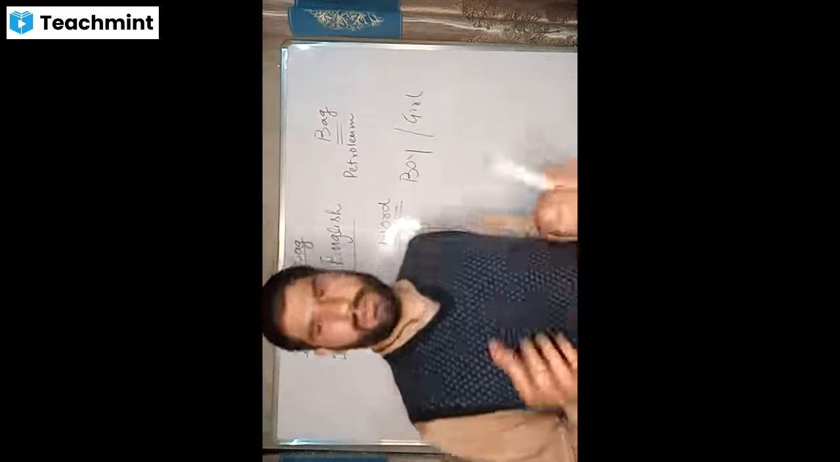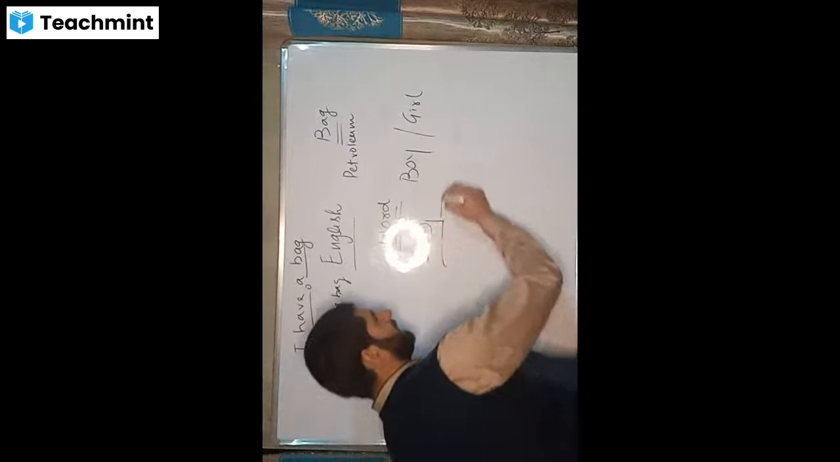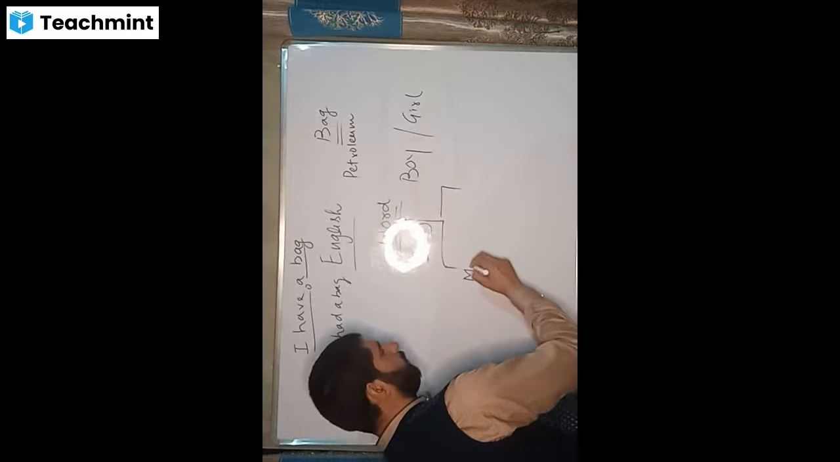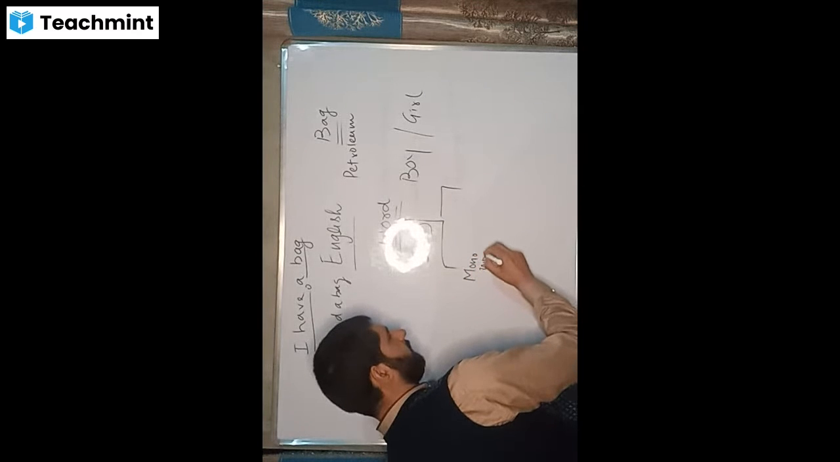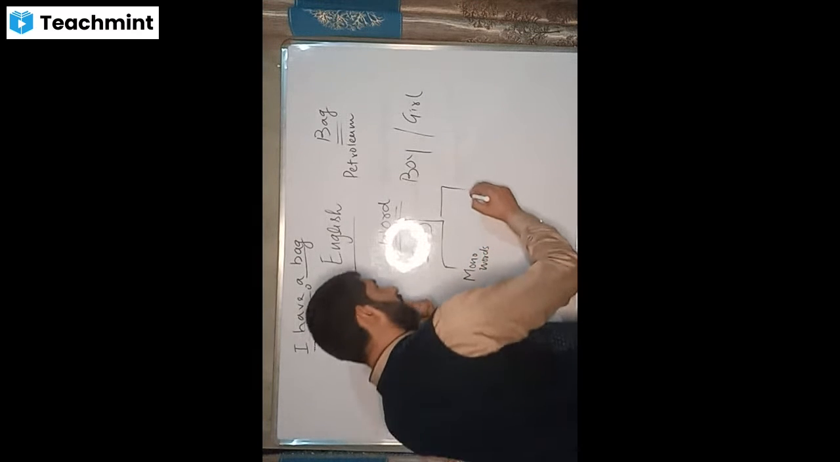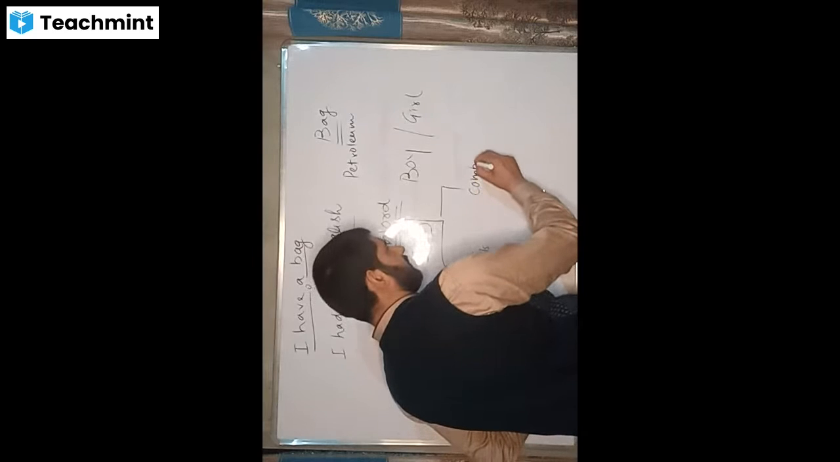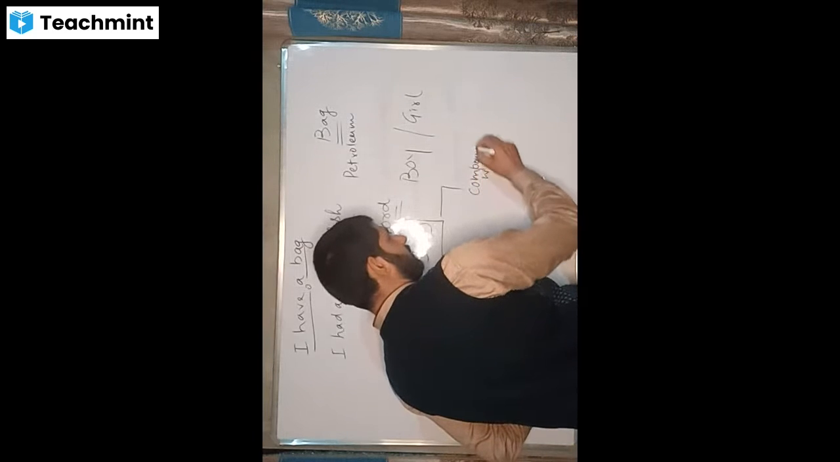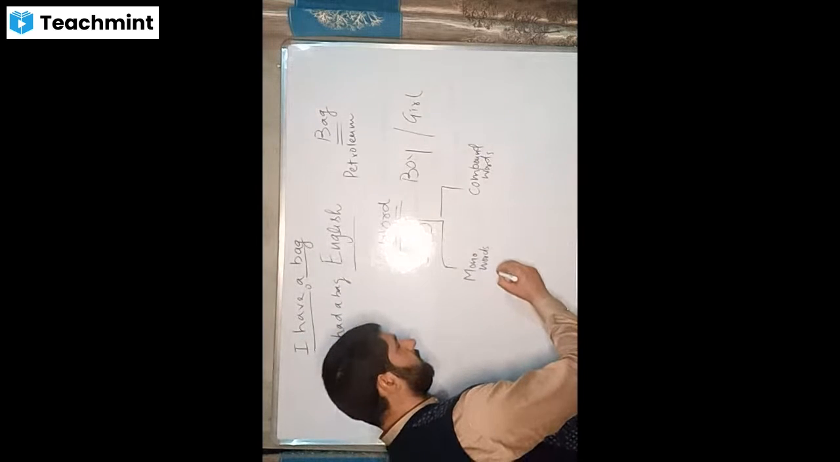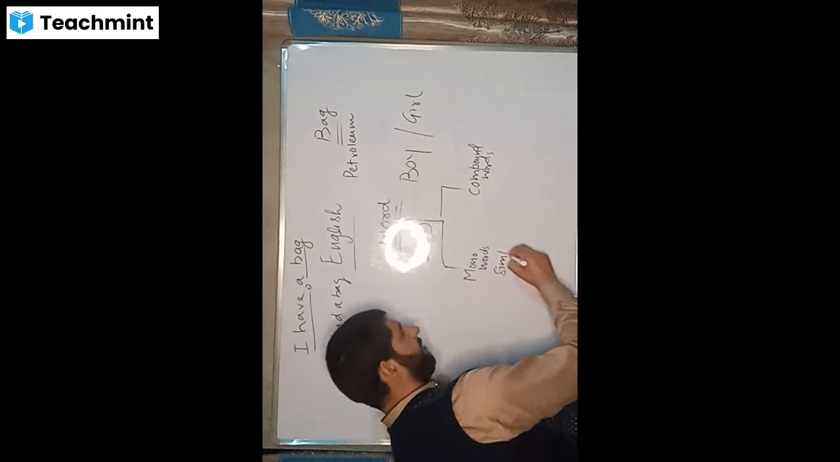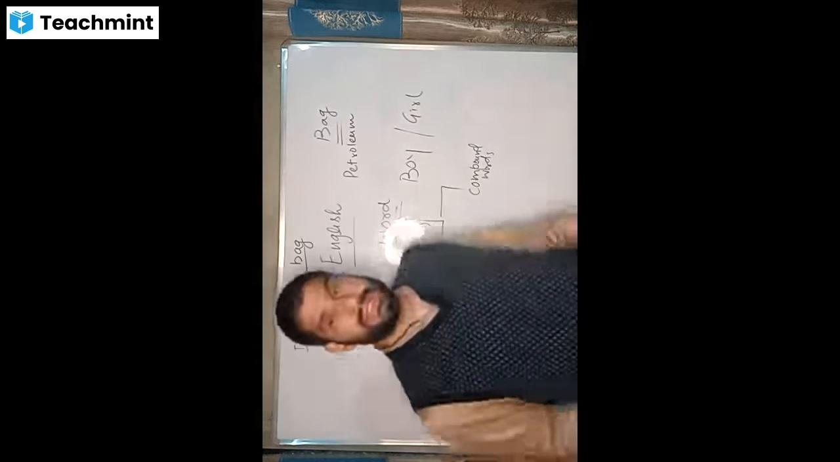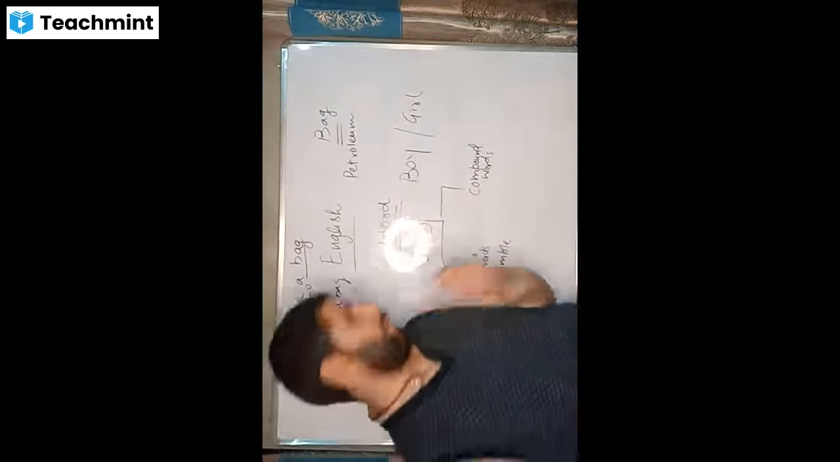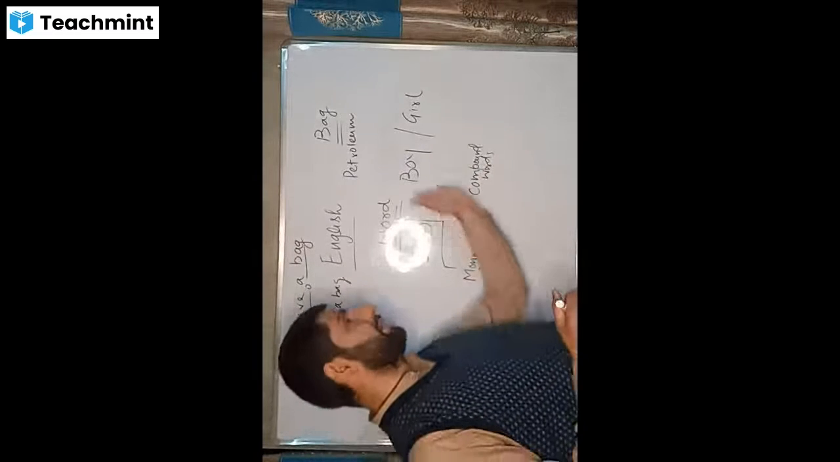And now, how many types of words do we have? Say, for example, in broad classification, we have mono words, then we have compound words. Mono words are also called simple words. You might get it from the word itself. Mono means one. And compound, we will come to this later on.